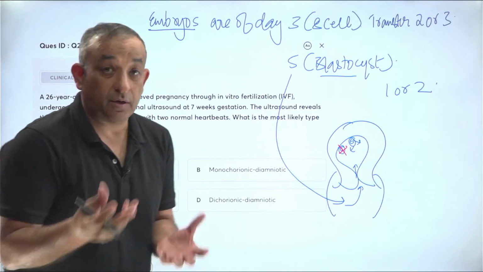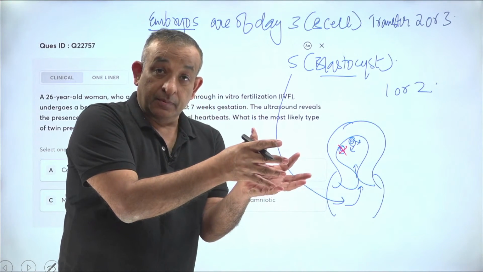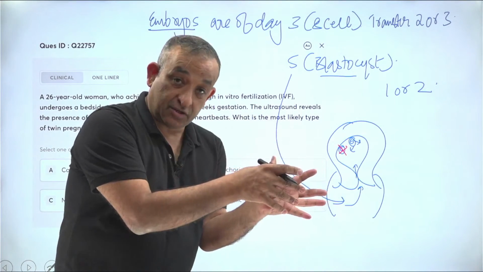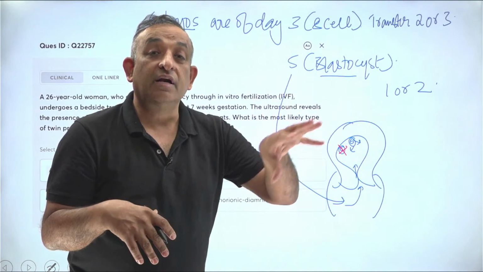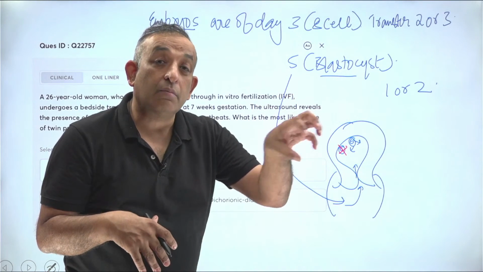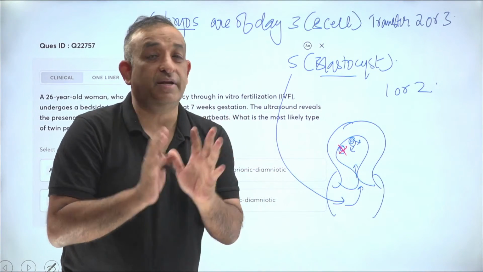It can rarely happen that one embryo of day 3 when I transferred, that died, another embryo which I transferred, that split into 2 and made a monochorionic diamniotic or a monochorionic monoamniotic twin. That is extremely rare. I have seen only very few cases like that.